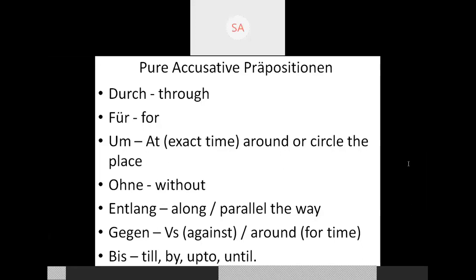So we are discussing that different prepositions have different meanings in different contexts. And prepositions are of three types.